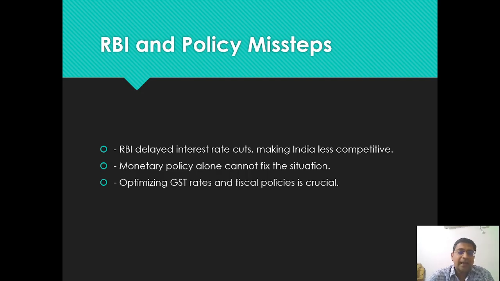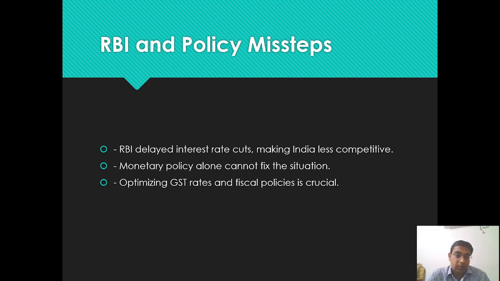Then RBI and policy missteps are there. RBI has delayed the interest rate cut. Whenever RBI cuts the rate, that means it is injecting more money into the market. But RBI has delayed this interest rate cut. So because of that, the Indian market has become less competitive.